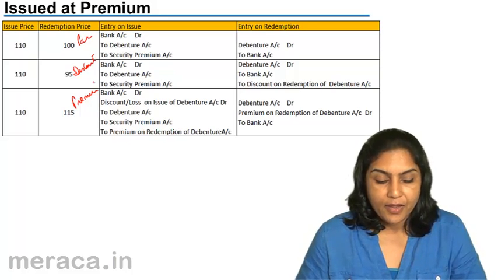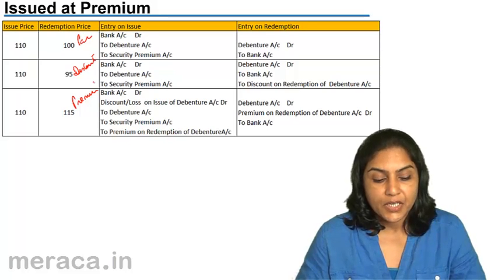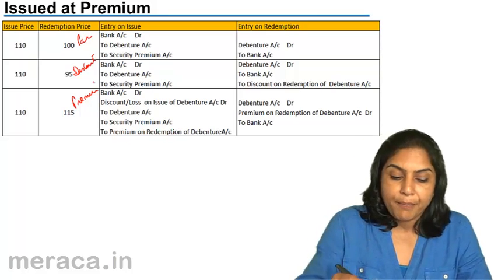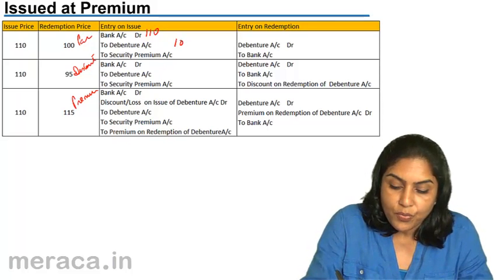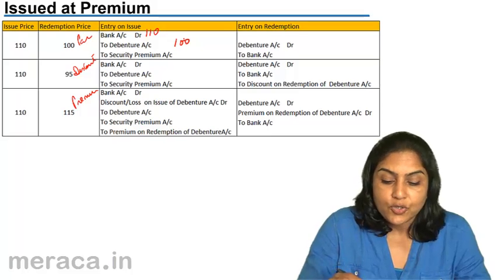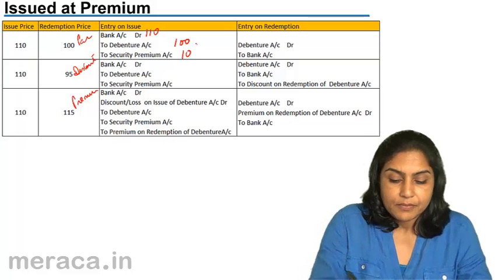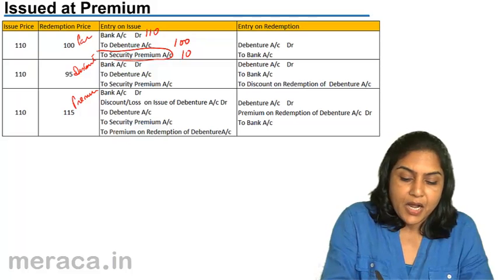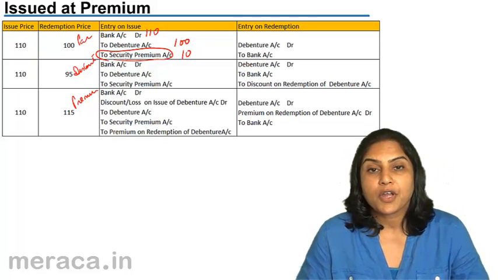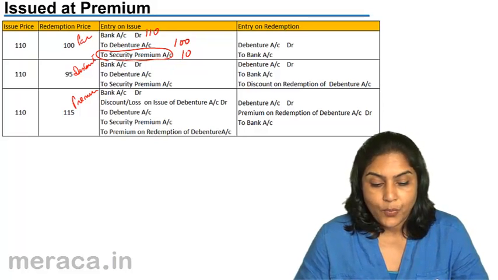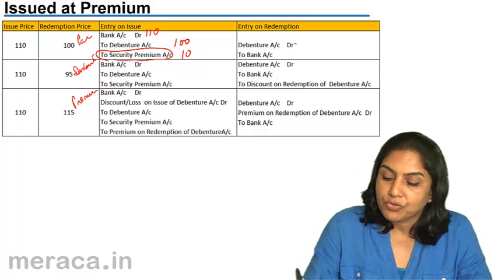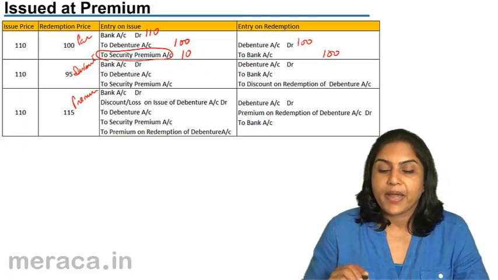What is our entry when debentures are issued at a premium and redeemed at par? Normal issue entry, bank account debit, the amount that comes in is 110, to debentures, debentures are always credited with the face value 100, to securities premium, 10. The securities premium is the same account that we have during the issue of equity shares. When the debentures are redeemed, debenture account would be debited with the face value, to bank 100.